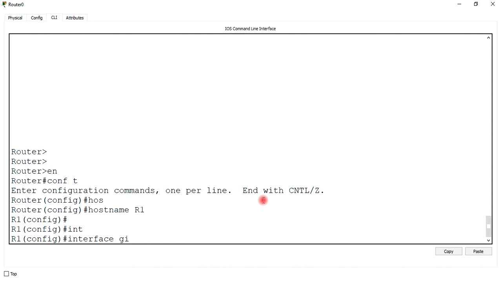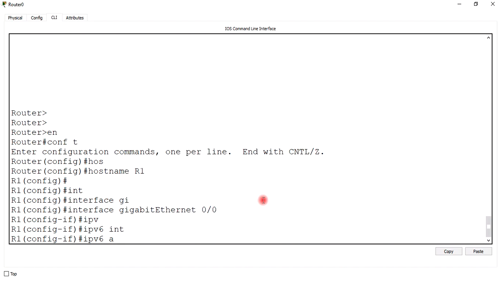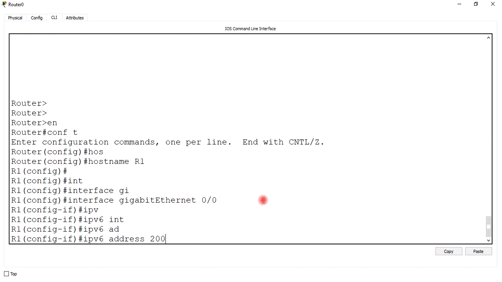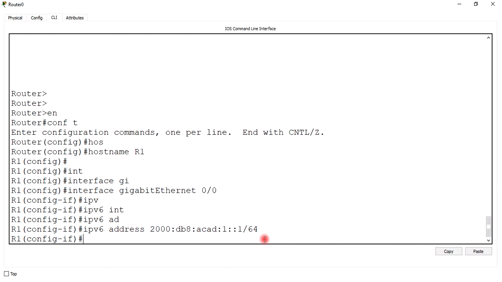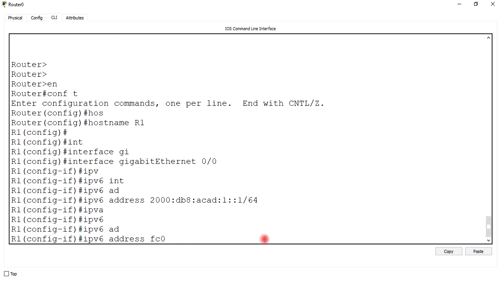Let's say router 1. I go to the gigabit interface, ipv6 address 2000::1:1/64. See, this is the global routing prefix, this is the subnetting part, and this is the interface ID. I am assigning a global unicast address here. Then FC00::1/64. Now I am assigning a unique local address to the same interface.